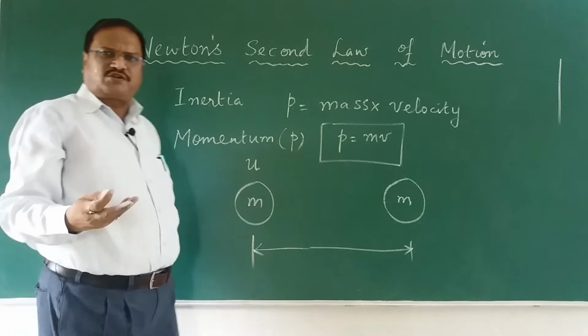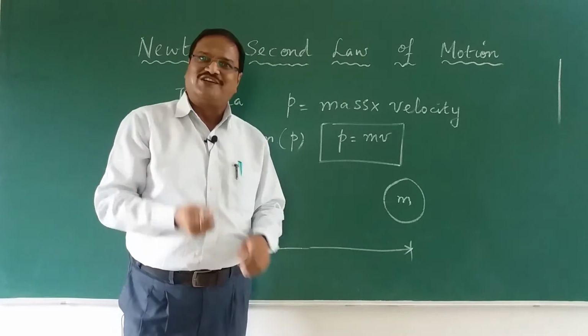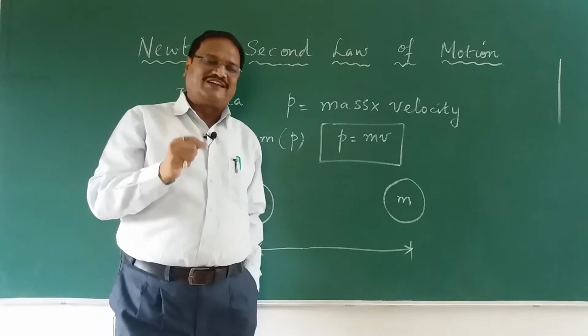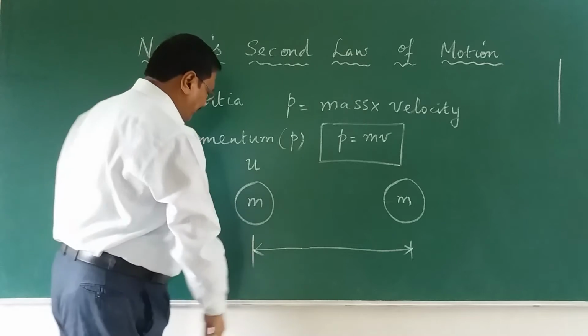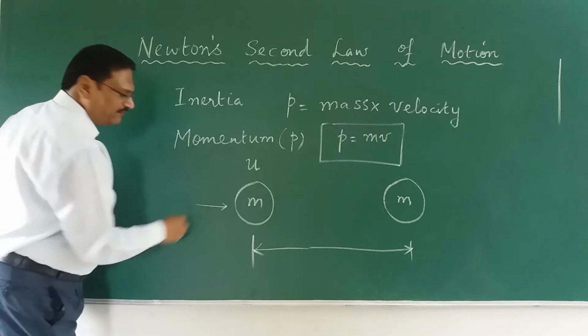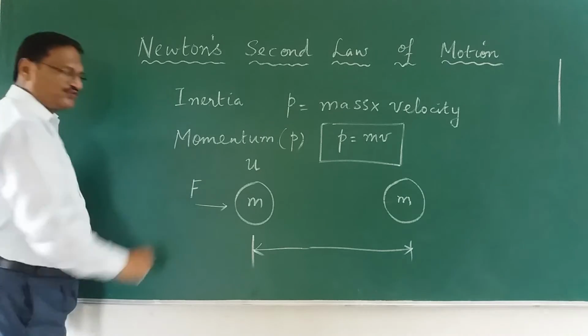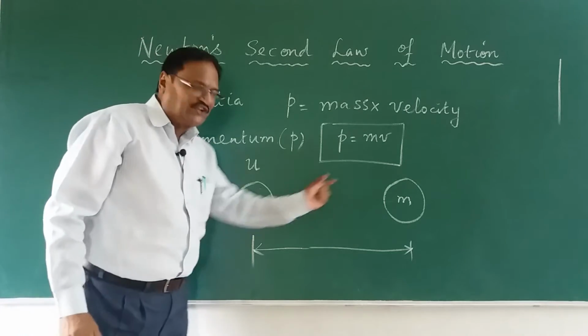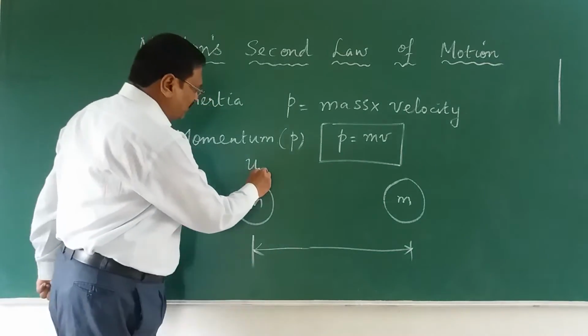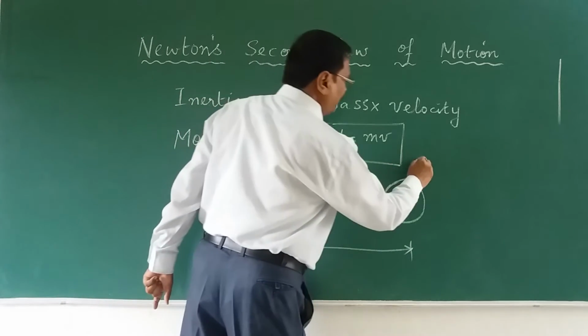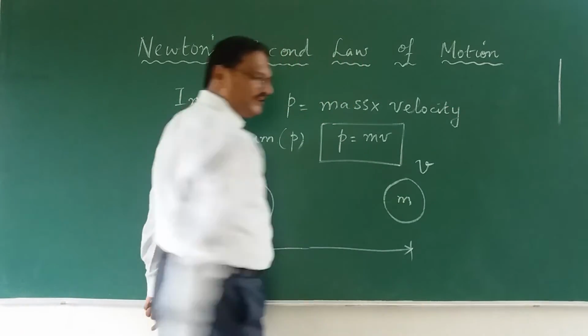Maybe it is at rest. Then what will be the initial velocity? 0, right? And I apply a force here, I kick the ball. Then the body starts moving, and the initial velocity is u and the final velocity is v.